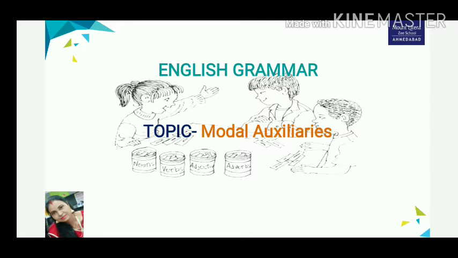In the previous video of modal auxiliaries part 1, we have discussed a few of the modal verbs. In the part 2 video, we will continue with the other modal auxiliaries and I will explain them with their uses and with examples.